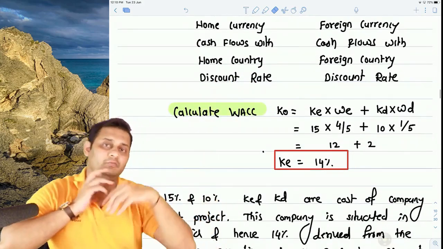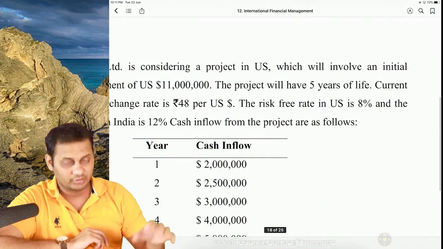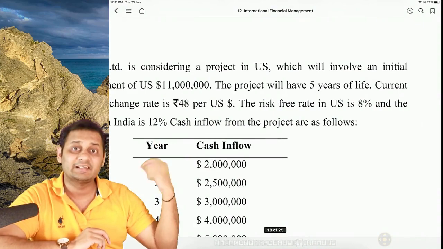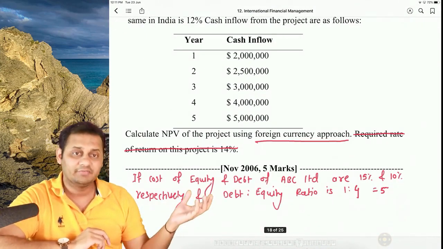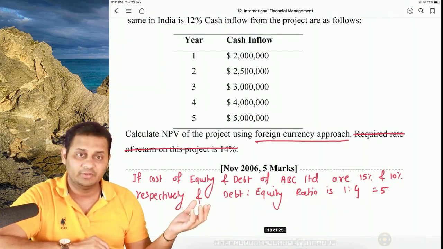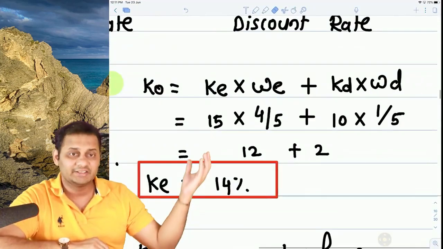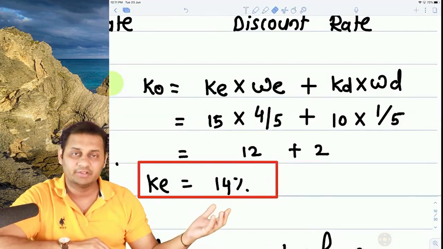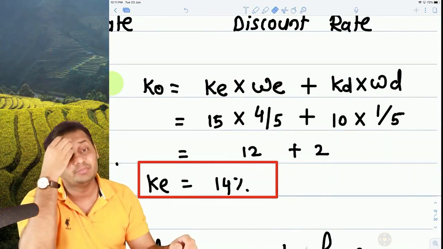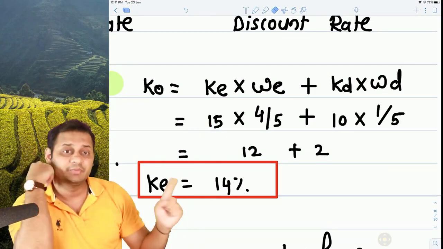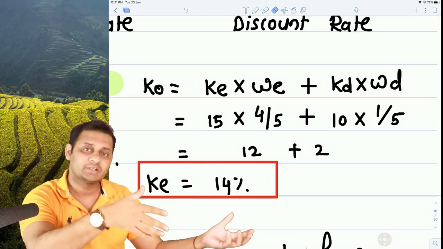So first of all, we cannot use 8% and 12% because these are risk free and this project involves risk. So we calculated the weighted average cost of the company with the given data. With this data of 15%, 10% and the ratio, the weighted average cost came to 14%, but still we cannot use it. Why? Because this is the data of the Indian company. That means this is the Indian discounting rate, and we cannot use the Indian discounting rate to discount the foreign cash flows.